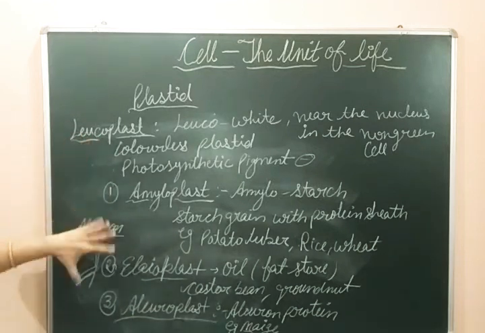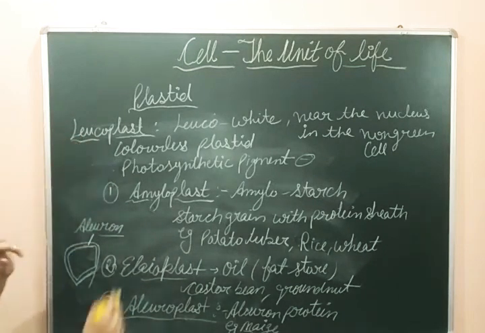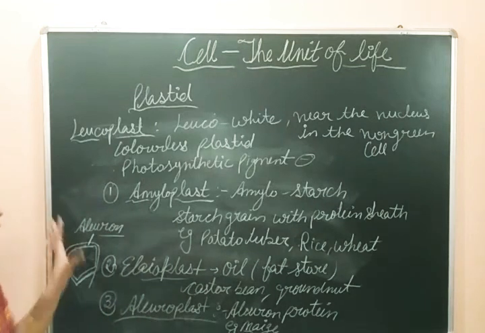So here we discussed the three types of leucoplast: amyloplast, elioplast, and aleuroplast. These are the three types.